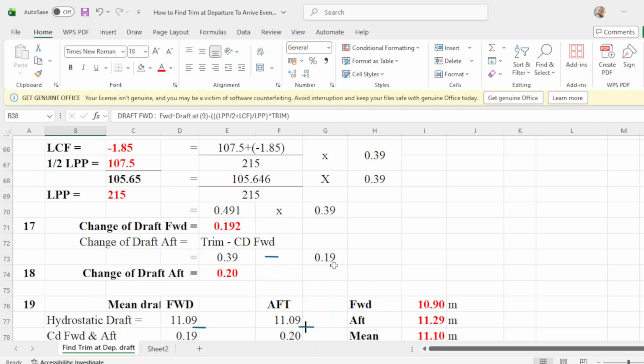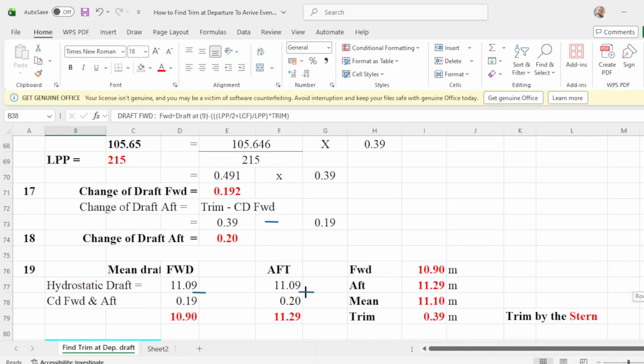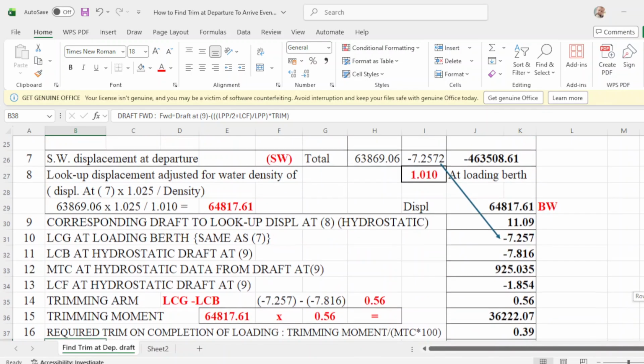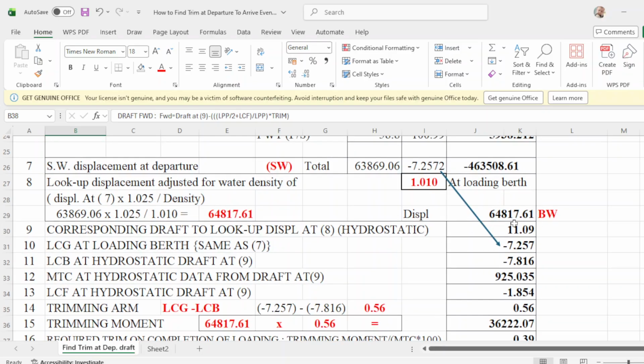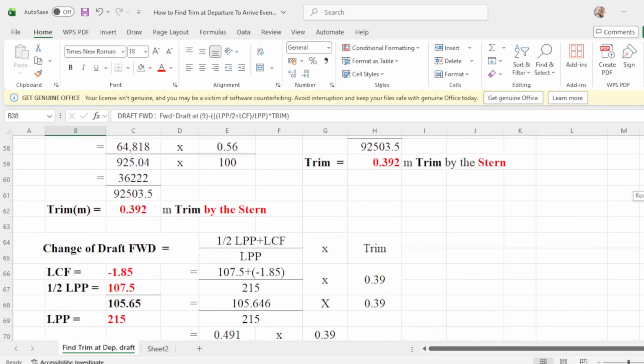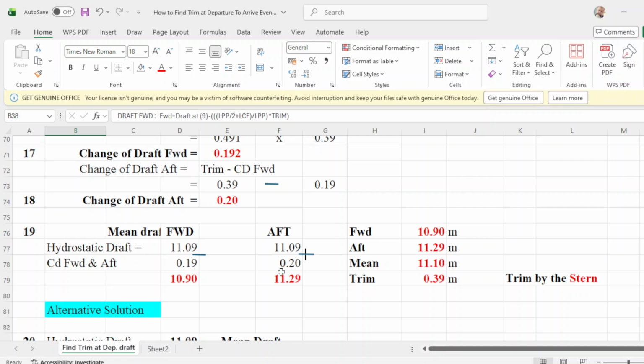to get the change of drop up, that will be trim, which is 0.39 minus your change of drop forward of 0.19, then your change of drop up will be 0.20. So what is your main drop? Your main drop is this one, 11.09. Okay, so 11.09, put forward and up 11.09.